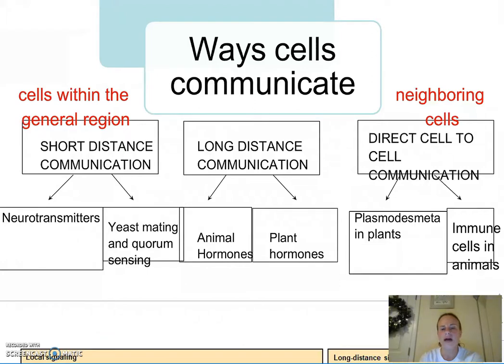Classic examples of animal hormones include ADH, insulin, adrenaline. ADH we already covered. Insulin and adrenaline we're actually going to look at in great length as we move along in our cell communication unit. Hormones can exhibit positive and negative feedback mechanisms.